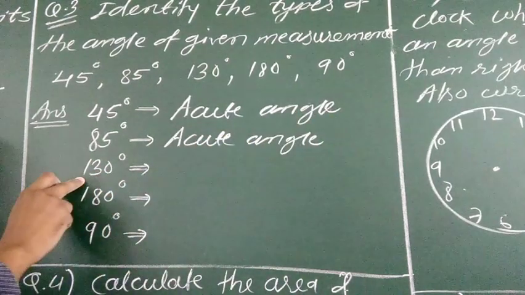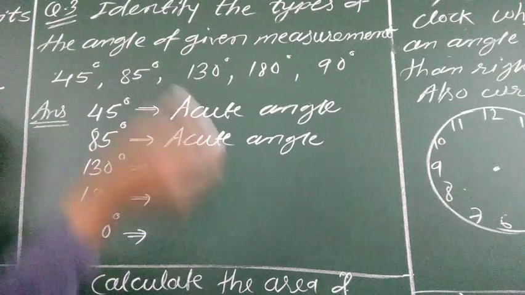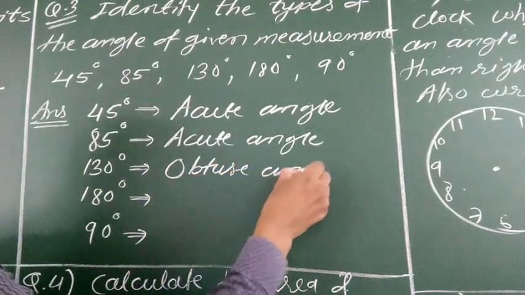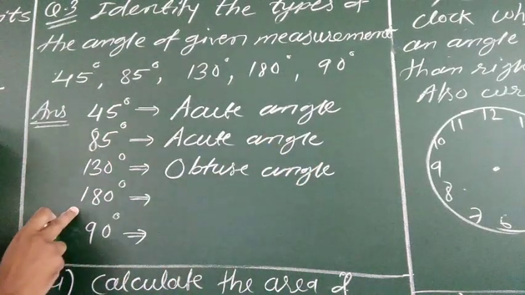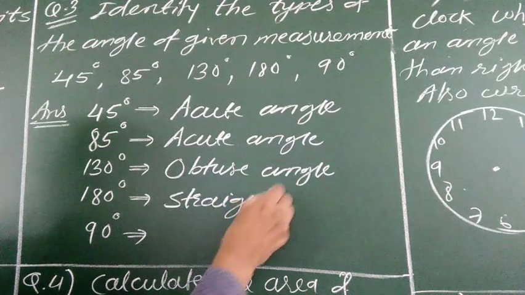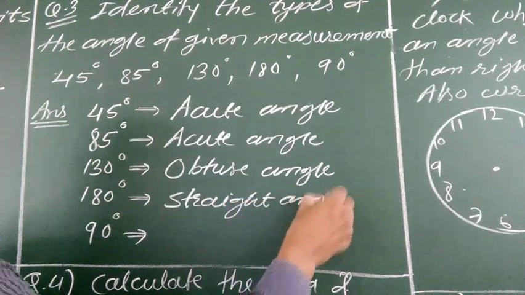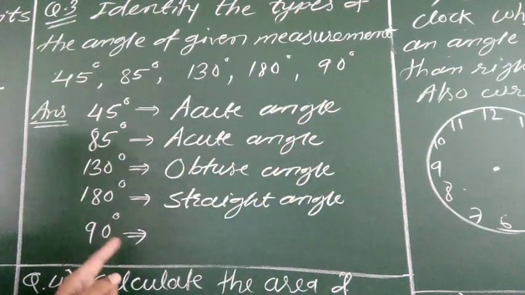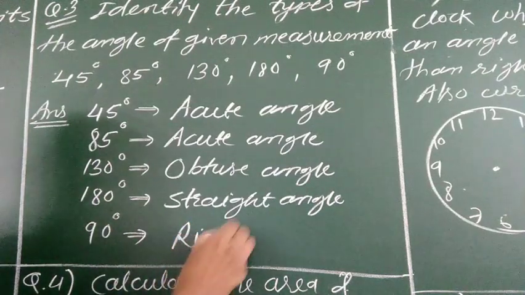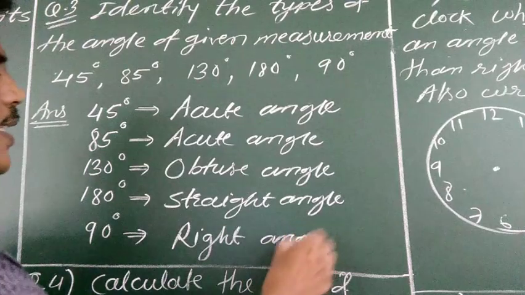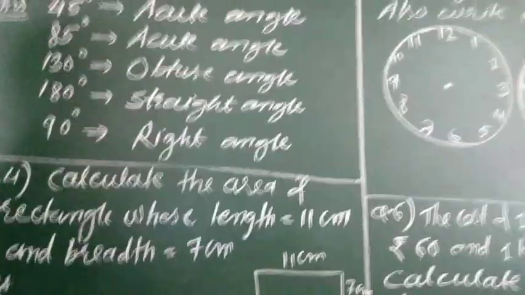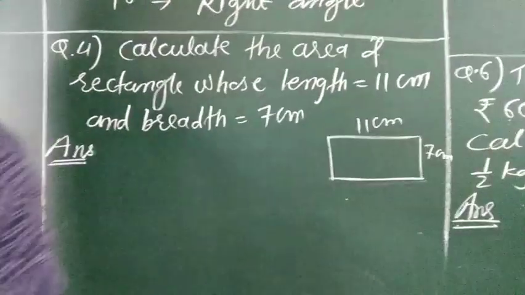Say it is 130. It is more than 90 but less than 180. So it is an obtuse angle. And see, it is 180, a straight angle. And now see, this is exactly 90, so it is a right angle. This way we can identify the types of angle on the basis of their measurement.